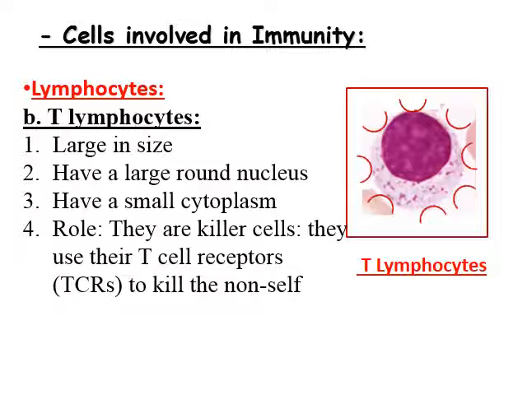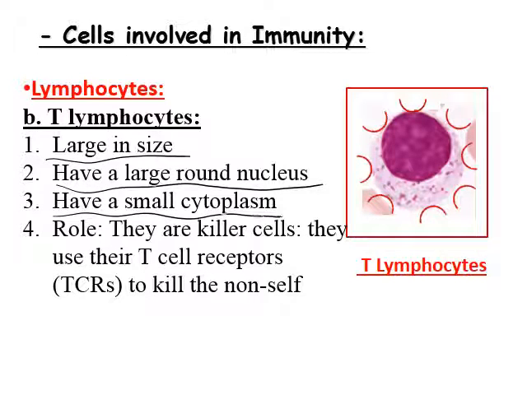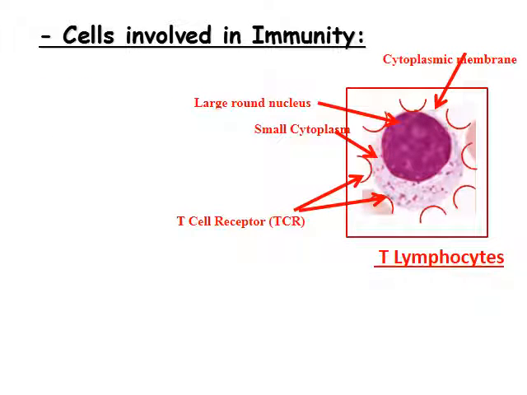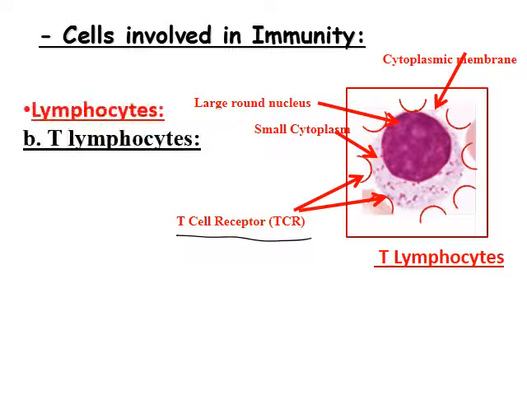With the other type of lymphocytes, this is the T lymphocyte. T lymphocytes, the same as B, are large in size, have a large round nucleus, and have small cytoplasm. While the role of T lymphocytes is different from the role of B lymphocytes. They are killer cells, meaning that they use their T cell receptors, TCR, to kill the non-self. They don't secrete antibodies. This is the cytoplasmic membrane, large round nucleus, small cytoplasm, and this is the TCR, T cell receptor.